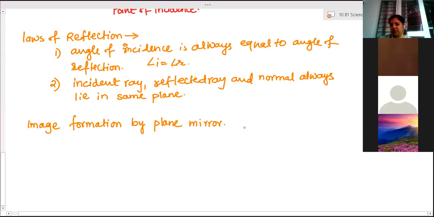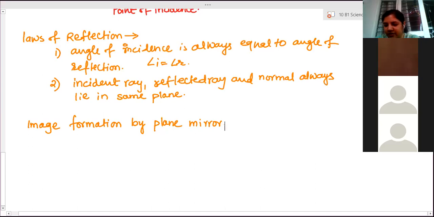Image formation by plane mirror. Now, what do you mean by plane mirror? A mirror which has no curves. Normal mirror. Well, actually, what do you mean by mirror? It's a reflecting surface. A wall is also a reflecting surface. A polished surface. Smooth, polished, silvered surfaces. A highly polished, smooth surface.